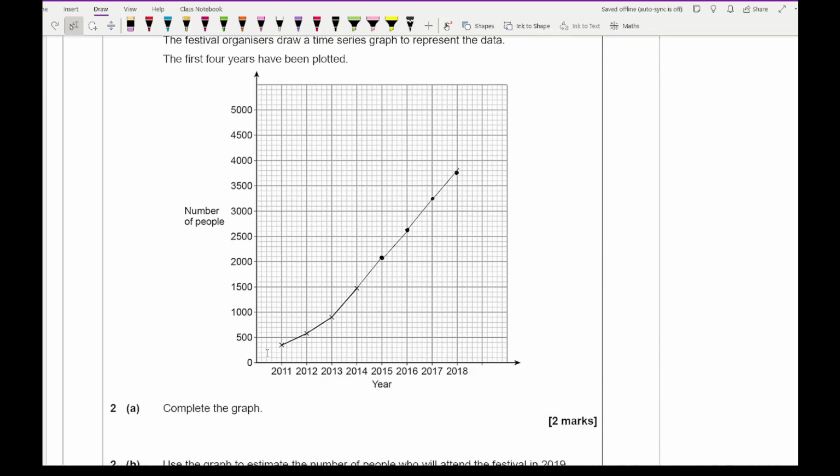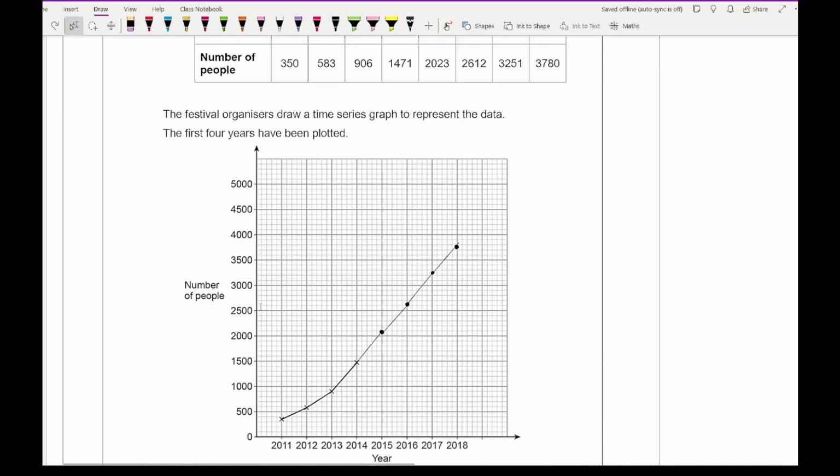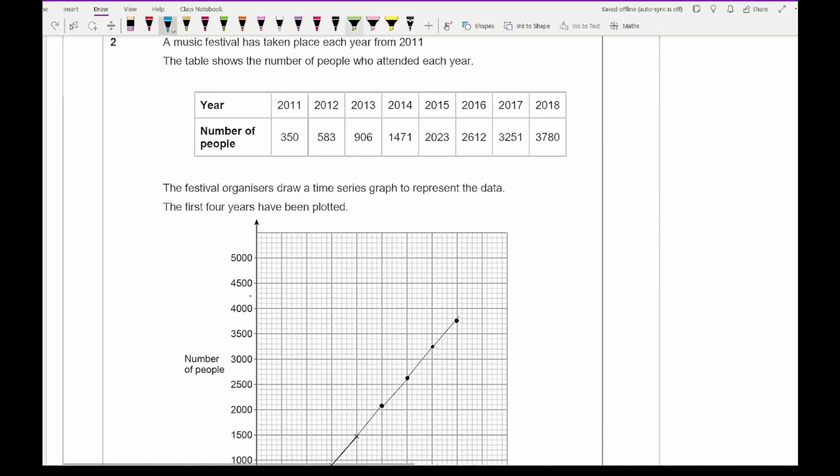Again, a key thing you want to do is make sure you plot as close as possible to the values. Obviously each little box going up represents 100, but looking at the data that I've got to plot, in terms of plotting these 4 points, you can see the number of people aren't that nice to plot. So just try and get as close as possible.